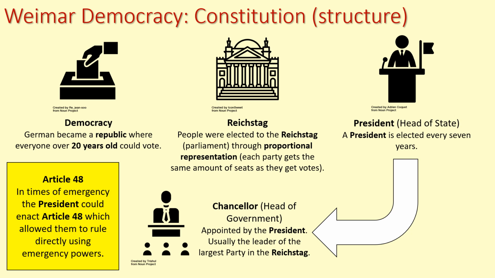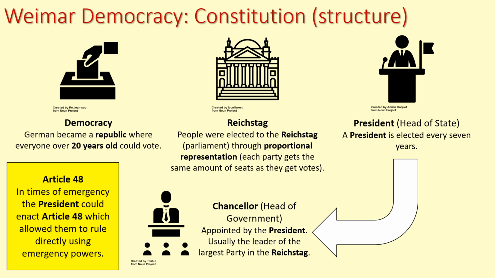What that means is that each party, that means each political group, gets the same amount of seats as they get votes. So if you had the Social Democrats and they got 30% of the vote, they would get 30% of the seats there. The idea was that it is fair and every vote counts. It's a good idea in principle, in theory, but in practice,